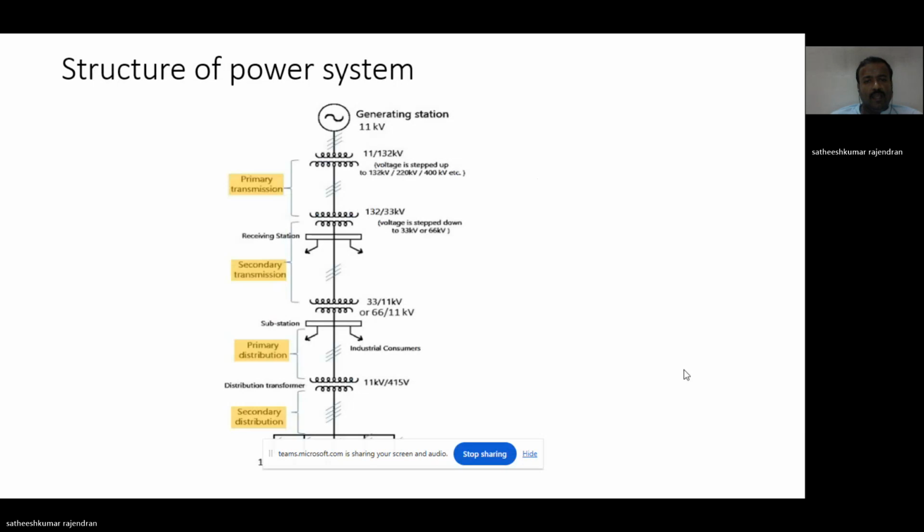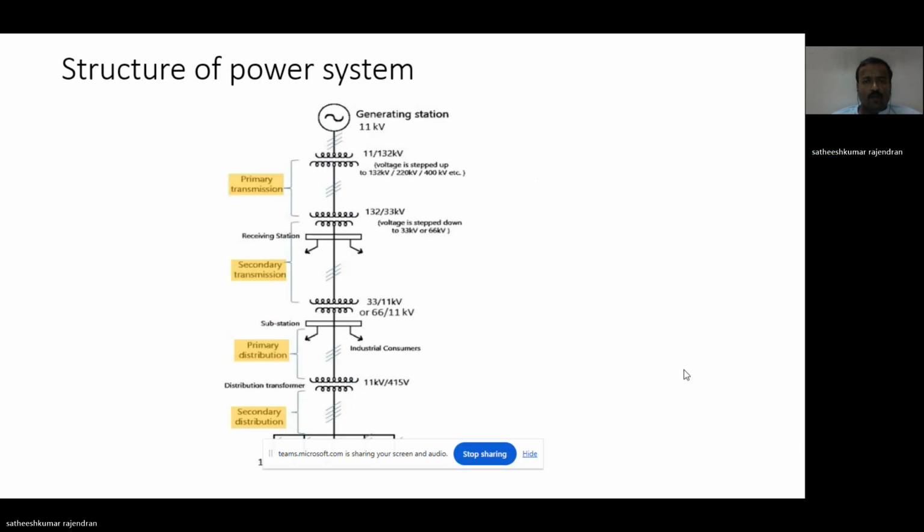Then the stepped up voltage, 132 kilovolt, is transmitted through the transmission line and reaches the receiving station. This process is called primary transmission, which has high voltage. Stepping up and transmitting at high voltage is called primary transmission.